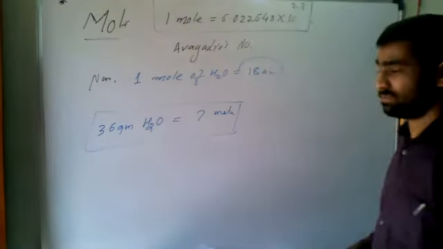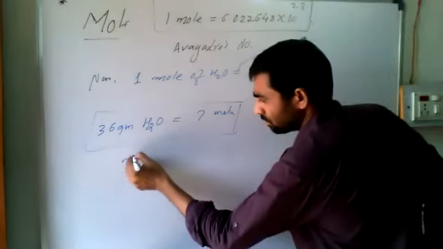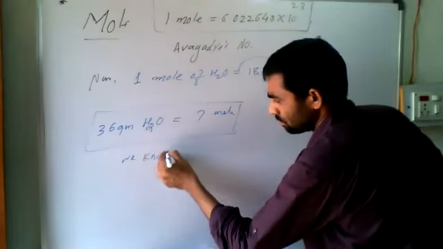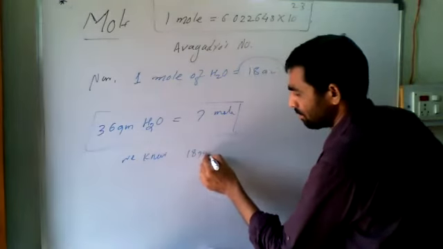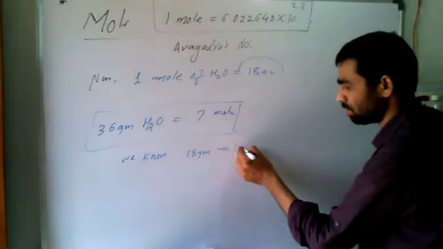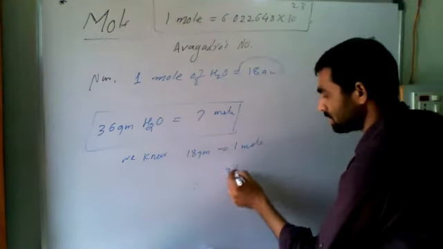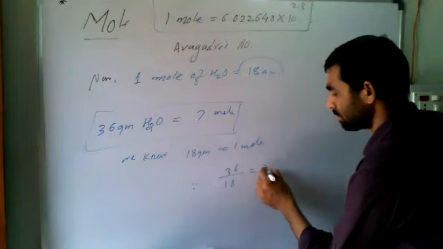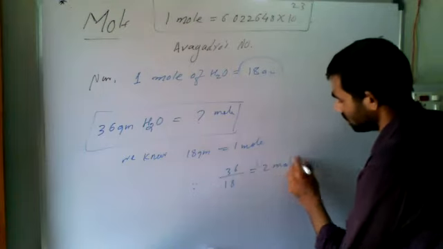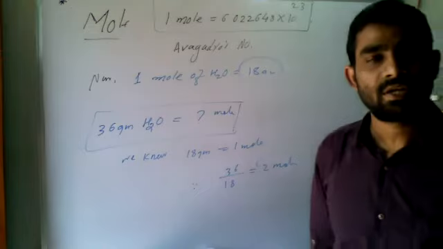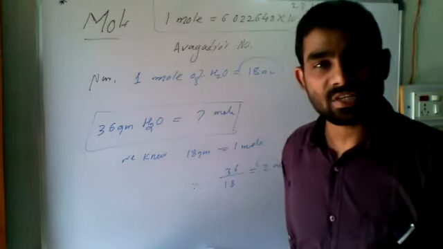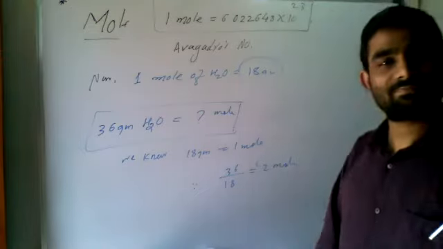So let us go for that. We know 18 gram water is equal to 1 mole. So 36 divided by 18. You will say, sir, 36 gram is 2 moles.